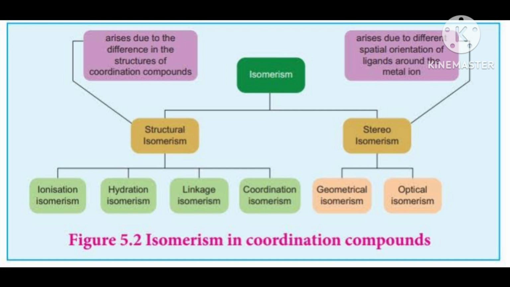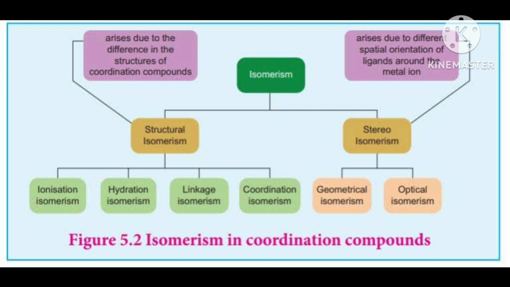How much charge? That you have to calculate. Write first the complex anion. Aluminate 3 means aluminum has oxidation state plus 3. Then trioxalato: tri means 3, oxalato means oxalate.